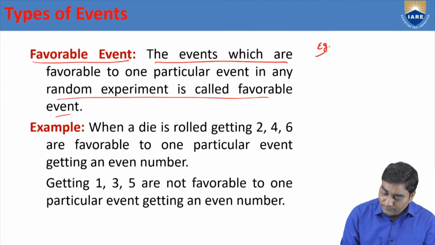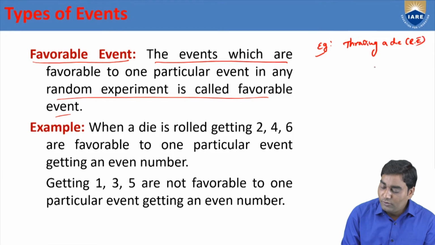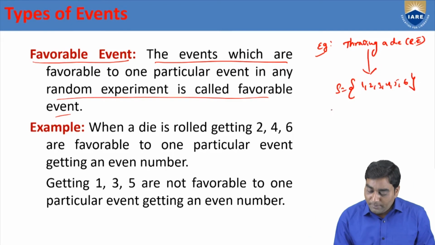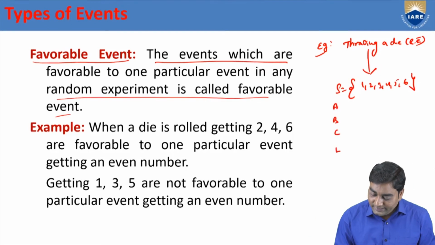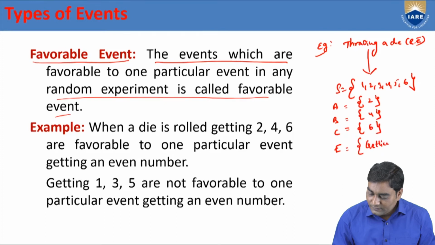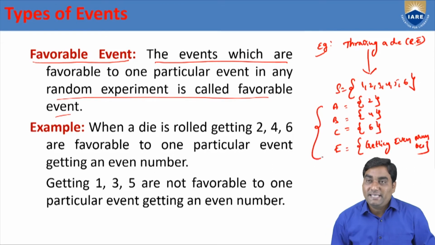Suppose throwing a die. This is a random experiment. Everyone knows that because the result cannot be predicted. The sample space consists of 1, 2, 3, 4, 5, 6. Now I am going to define A, B, C, E. 4 events I taken. A is getting 2, B is getting 4, C is getting 6, E is getting even number.